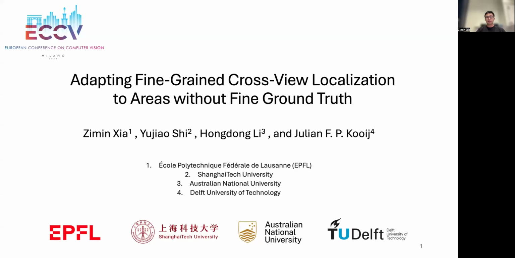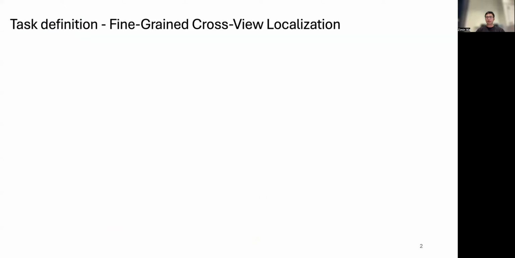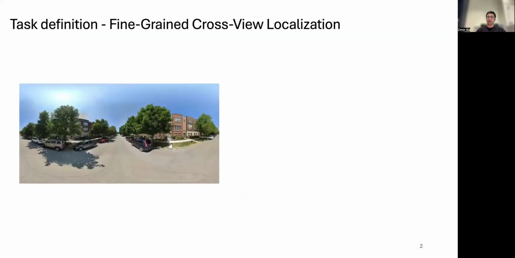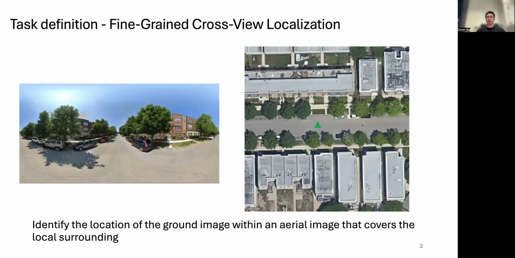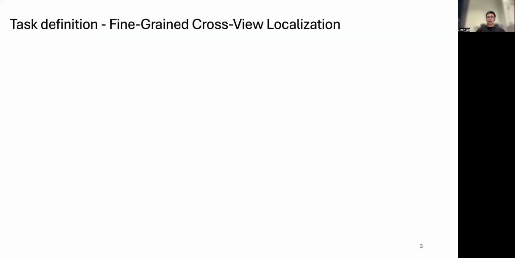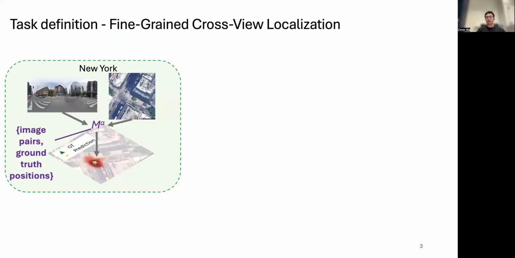I would like to present our work adapting fine-grained cross-view localization to areas without fine-grained labels. The task of fine-grained cross-view localization is to estimate the location of a ground-level image on an aerial image that covers the local surrounding. State-of-the-art methods address fine-grained cross-view localization as supervised learning, namely deep models are trained with accurate location data as ground truth.